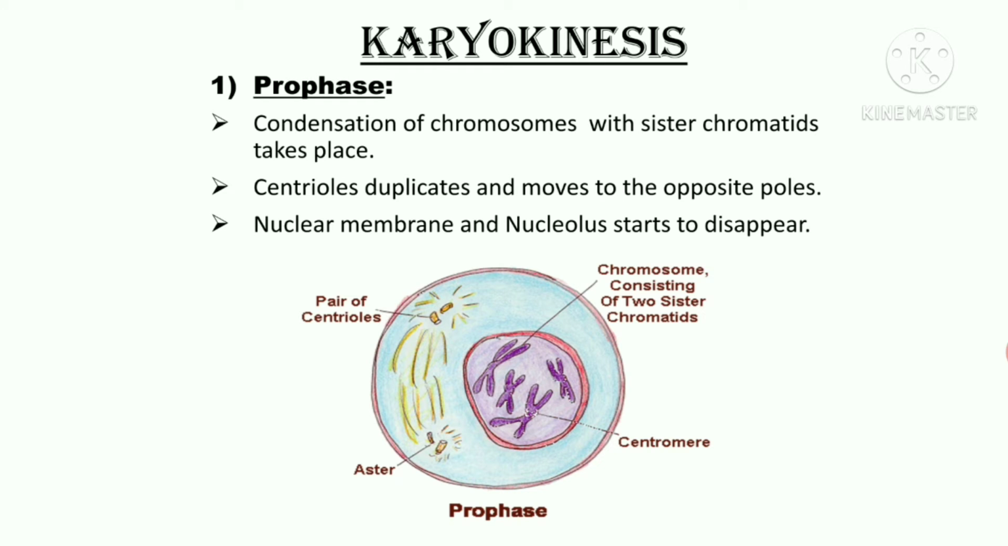Prophase. Condensation of chromosomes with sister chromatids takes place. Centrioles duplicate and move to the opposite poles. Nuclear membrane and nucleolus start to disappear.